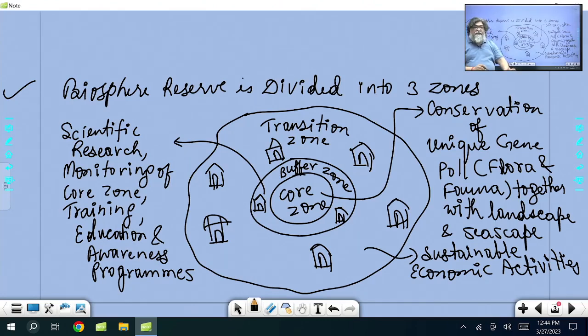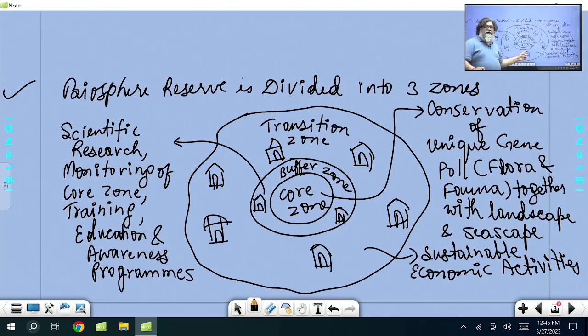That means they will be settled there, they will carry out their own activities without disturbing the environment and wildlife. So sustainable means in a controlled manner. Yes, harmful activities like mining, quarrying and all those kind of industrial setup will not be allowed, but the rest of the people who are there, they can carry out their occupations.